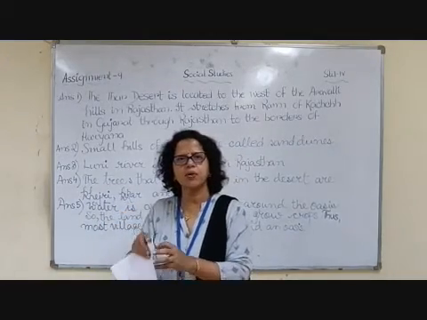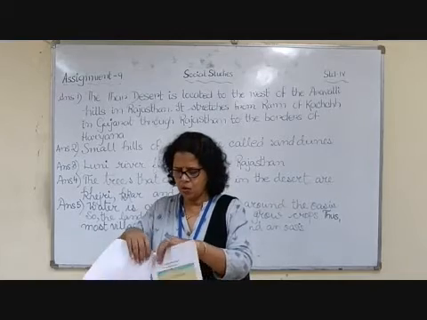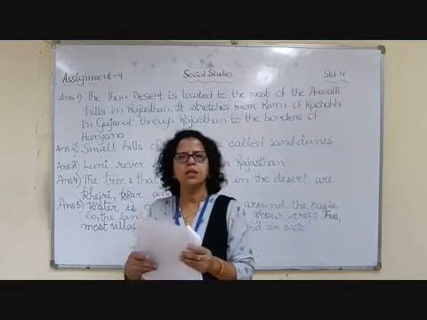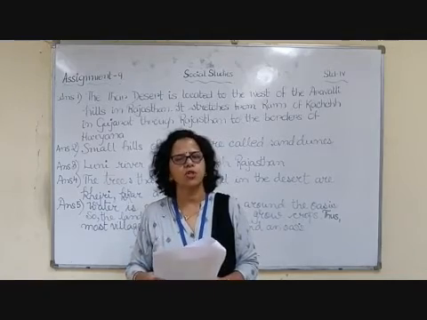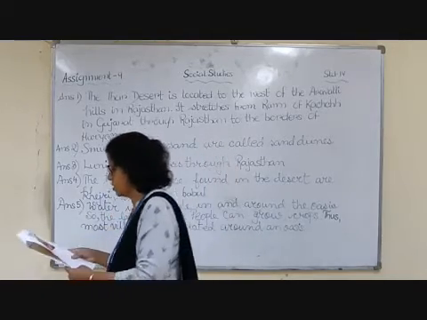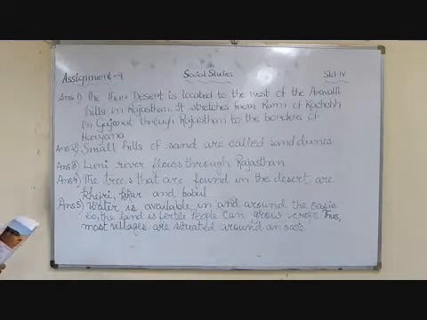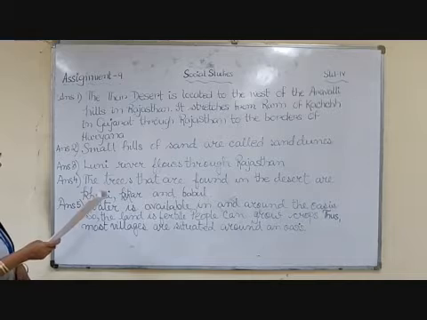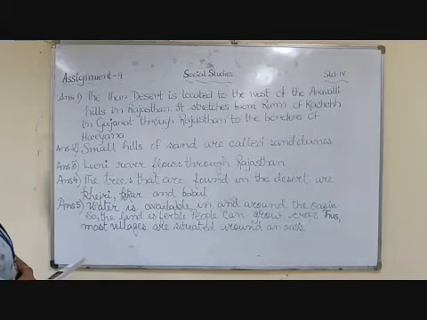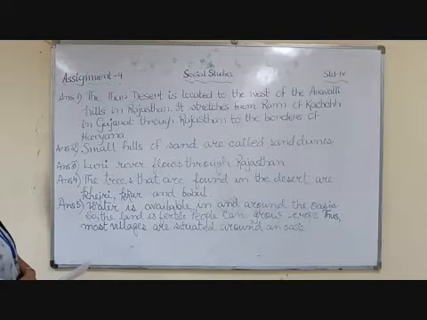Five questions were given in this assignment, and I hope after reading this textual matter you are able to solve the questions. Let us check the answers. Now the first question is, where is the Thar Desert located? The Thar Desert is located to the west of the Aravalli Hills in Rajasthan.